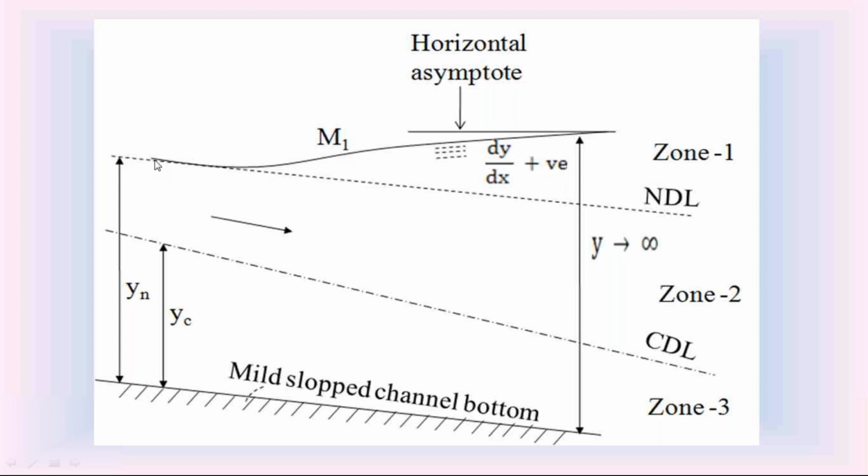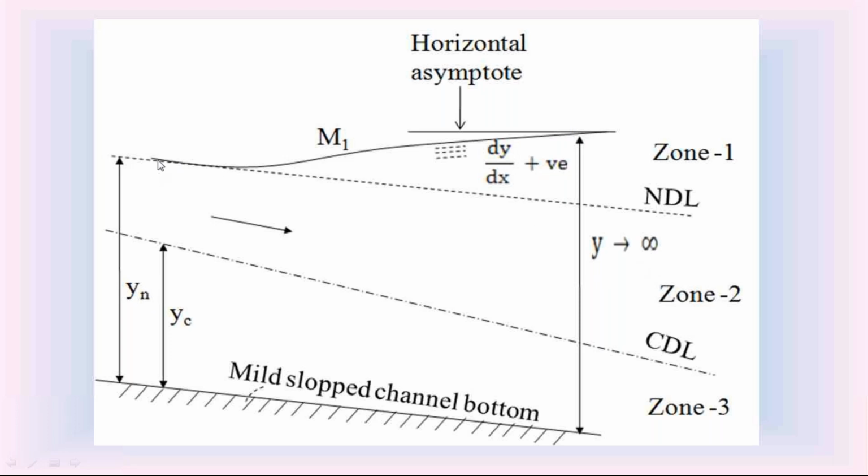This is the upstream. At upstream, the depth of flow in this M1 water surface profile is equal to Yn. From the channel bottom up to this M1 water surface profile, it is the depth of flow. On the upstream side, the depth of flow is equal to Yn. Since it is a rising water surface profile, on the downstream side, we can consider the depth of flow as infinity. Y is infinity because it is a rising water surface profile. On the upstream side, Y is equal to Yn. On the downstream side, Y is infinity.